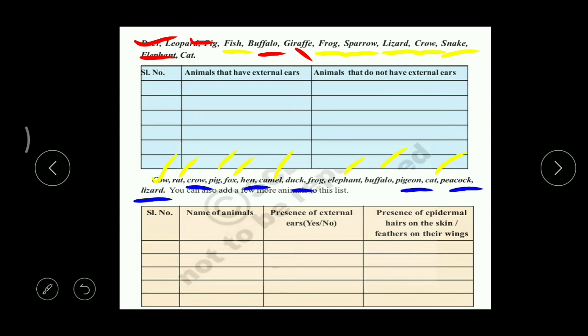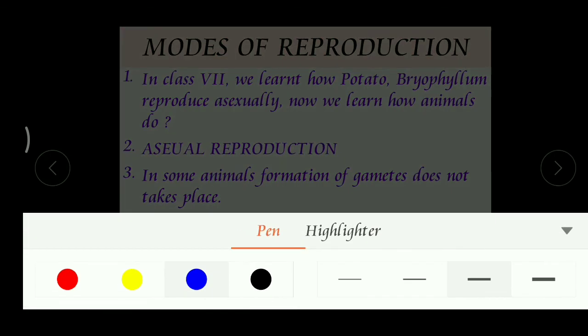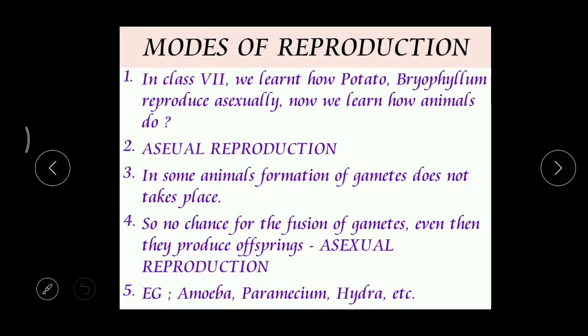Okay. Now, go to the next topic. What is that? That is modes of reproduction. Already in 7th class we studied about reproduction in plants, that is vegetative propagation and sexual reproduction. And we learned about this potato, how this potato reproduces. Potato with the help of what? Eyes. Already shown you that leaf, right? So which part helps in reproduction? Yeah, there is a leaf, right?